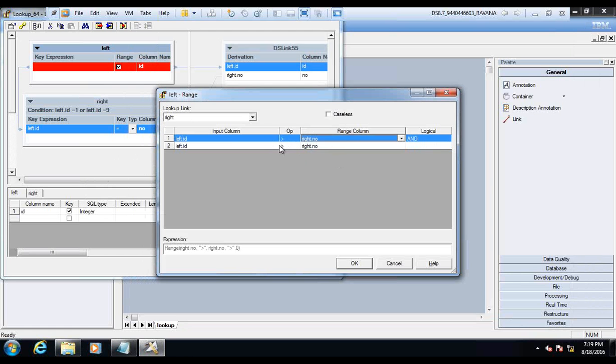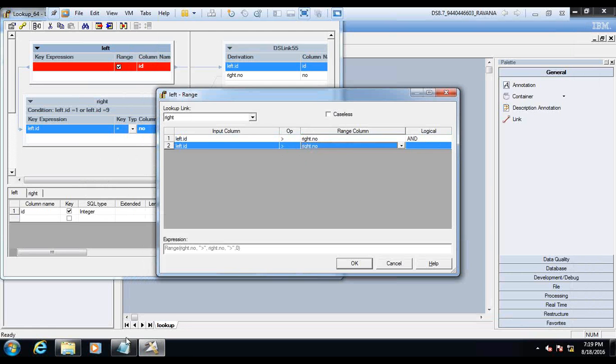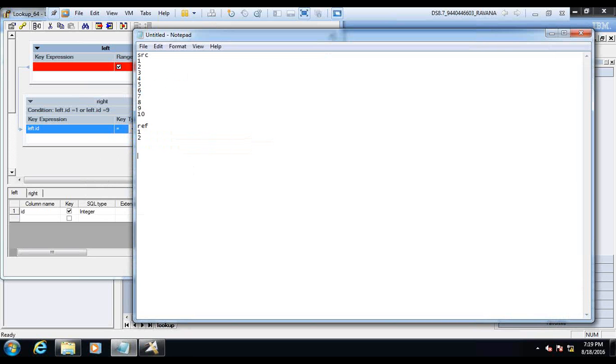Generally, the condition would be like this. You have two dates, start date and end date, and from the source you have your joining date.